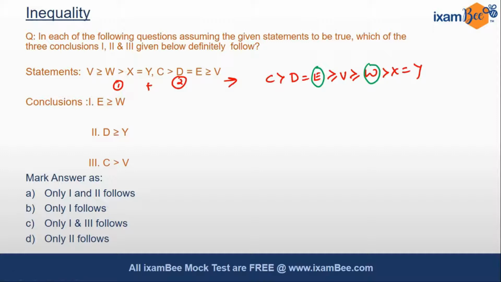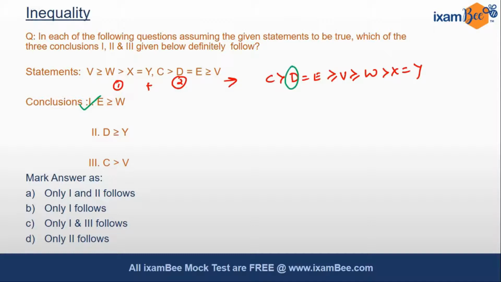Now the first thing you have to see is the direction of the symbols between the variables which are being asked in the conclusions. As you see, the directions of the symbols are in the same direction, that is both are greater than equal to. So we can conclude that E is greater than equal to W. So our conclusion 1 is absolutely correct. Let's see the second one. Second says D is greater than equal to Y.